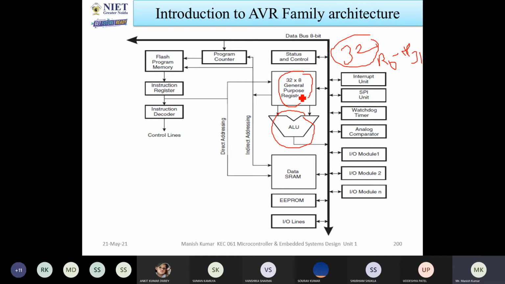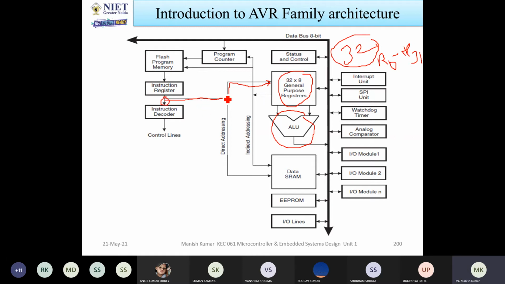Now in the general purpose registers, from where will the data and instructions come? Okay, now you can see this line goes like that. It means these instructions are going to the registers.